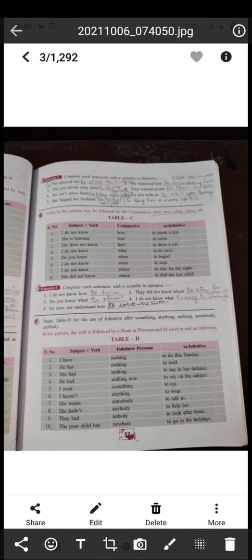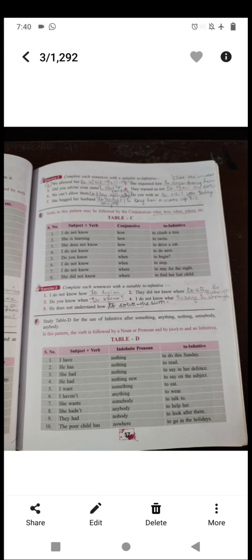See the next one. Exercise number two, complete each sentence with a suitable infinitive. First, we allowed her to visit the children. You can write like this also: we allowed her to play in the park. Then, she requested him to close the window or to accompany her.